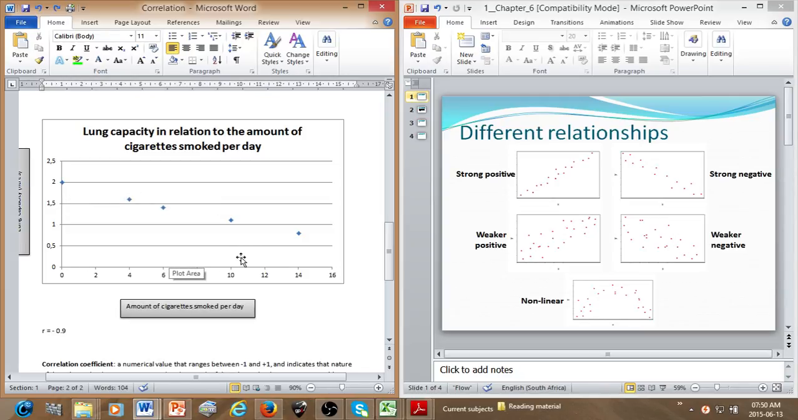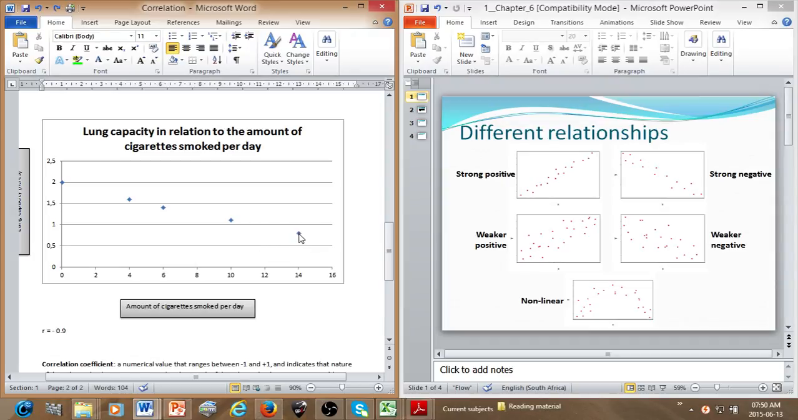We went to another individual, and we asked him, okay, how many cigarettes do you smoke per day? He said, I smoke 10 cigarettes. So then we asked him if we can measure his lung capacity. He said, yes, it's fine. We measured his lung capacity. His lung capacity is equal to 1.1 liters. We went to another individual. They smoke 4 cigarettes per day, and their lung capacity is equal to 1.6 liters.